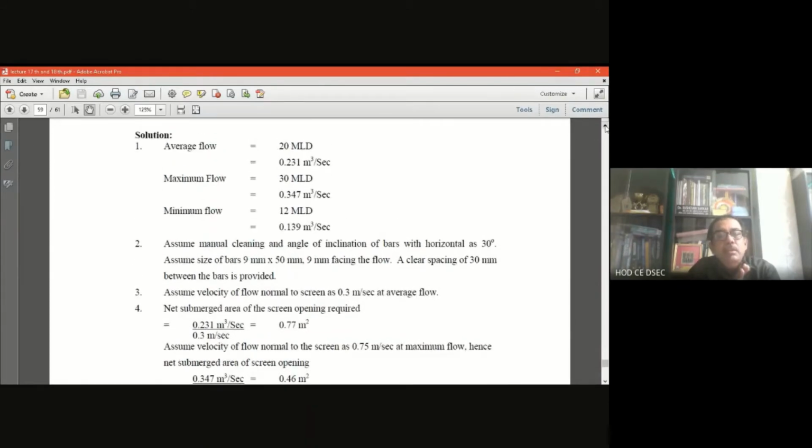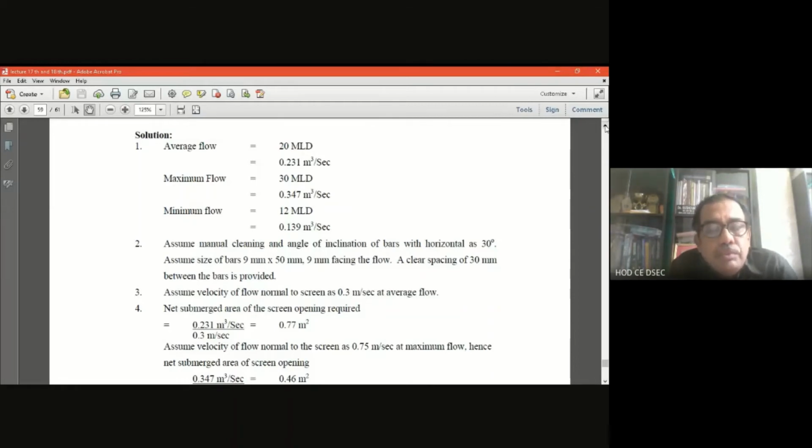Average flow, maximum flow, minimum flow. Average flow is given as 20 million liters per day, which we convert to meter cube per second: that is 0.231 meter cube per second. Maximum flow 30 million liters per day means 0.347 meter cube per second. Minimum flow 12 million liters per day means 0.139 meter cube per second.